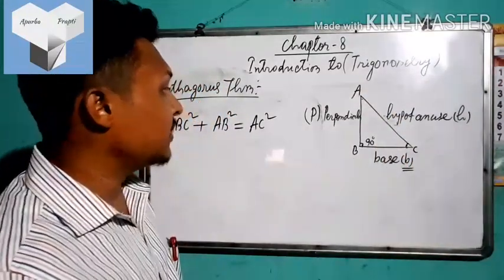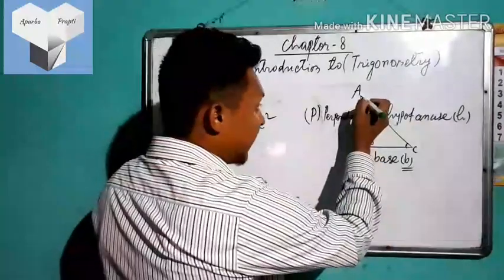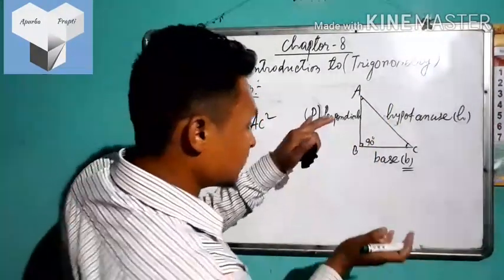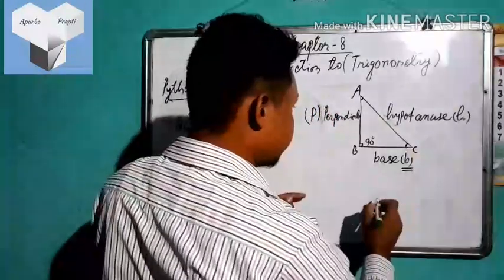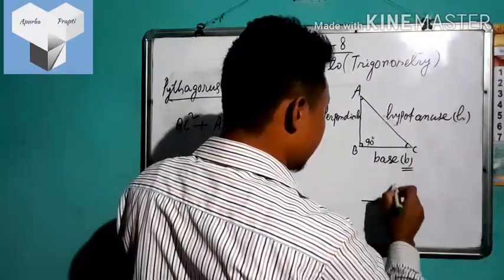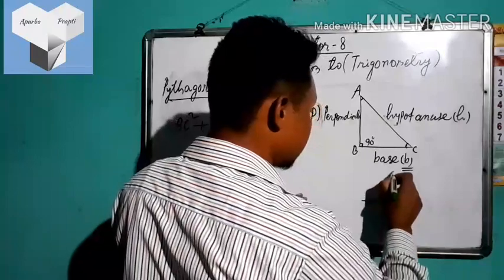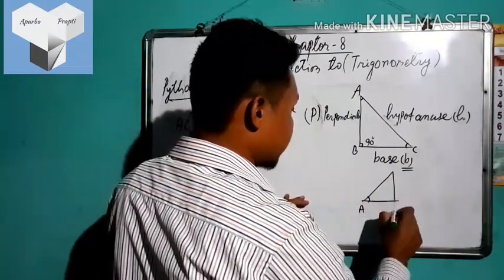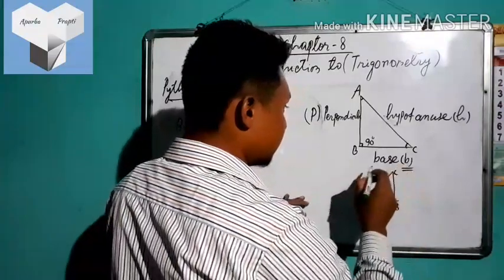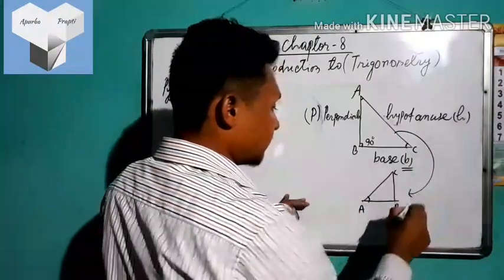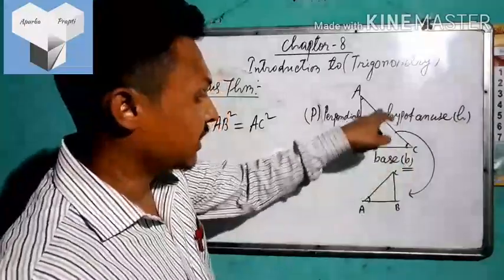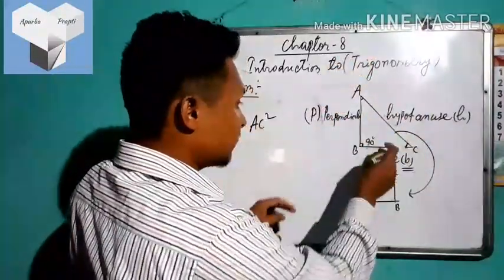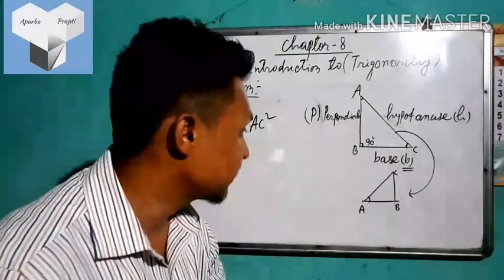In the same way, if we consider angle A, just imagine rotating this triangle in an anti-clockwise direction, so that it looks like this, with A, B and C in these positions.